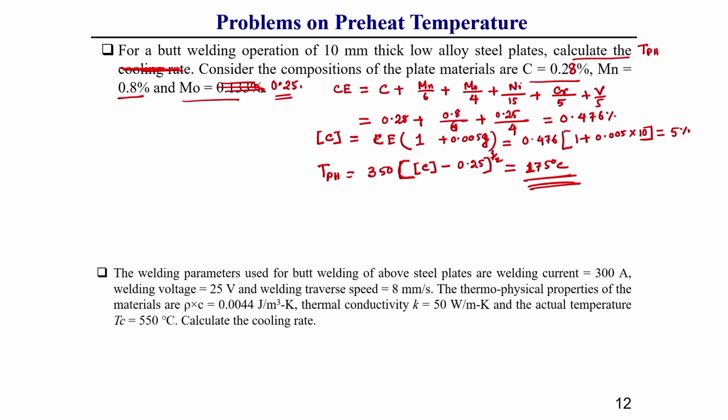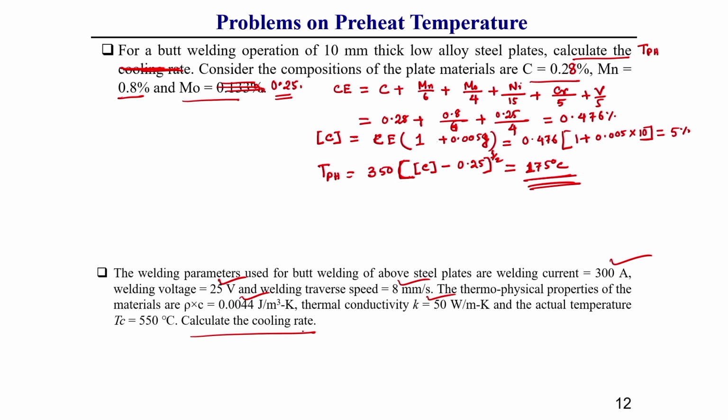For the welding parameters used for this 10 millimeter thick plate, say it is 300 ampere current, 25 volts, welding traverse speed 8 millimeter per second, and if the thermophysical property K is also given, then you need to find out the cooling rate.